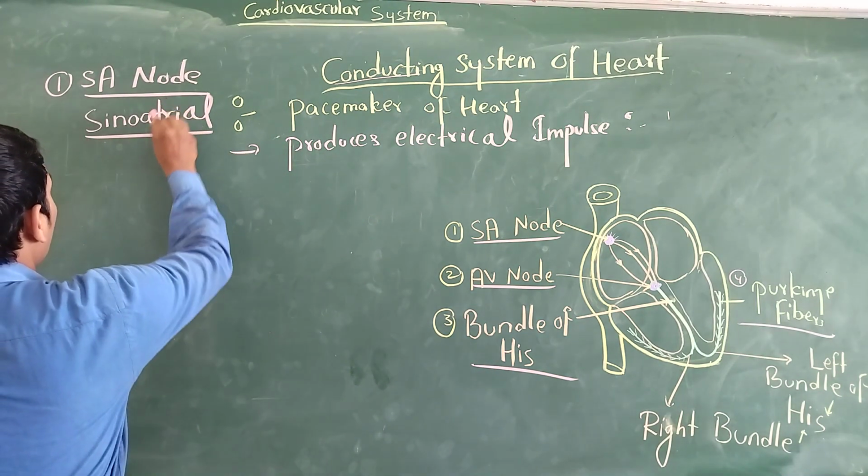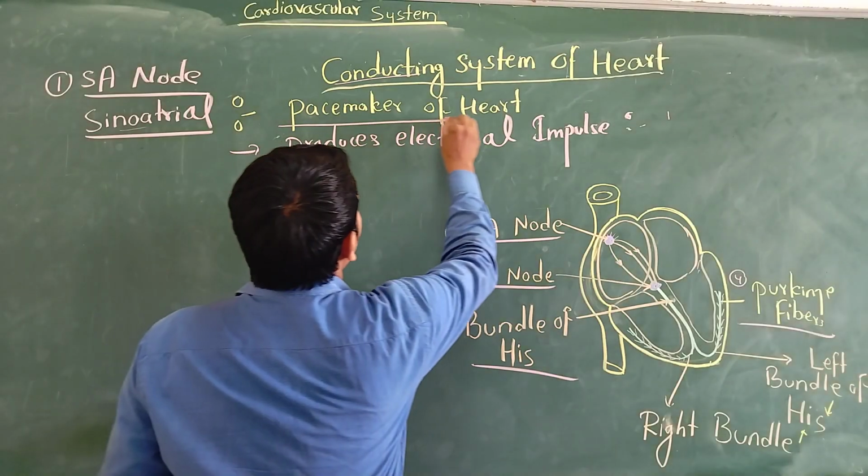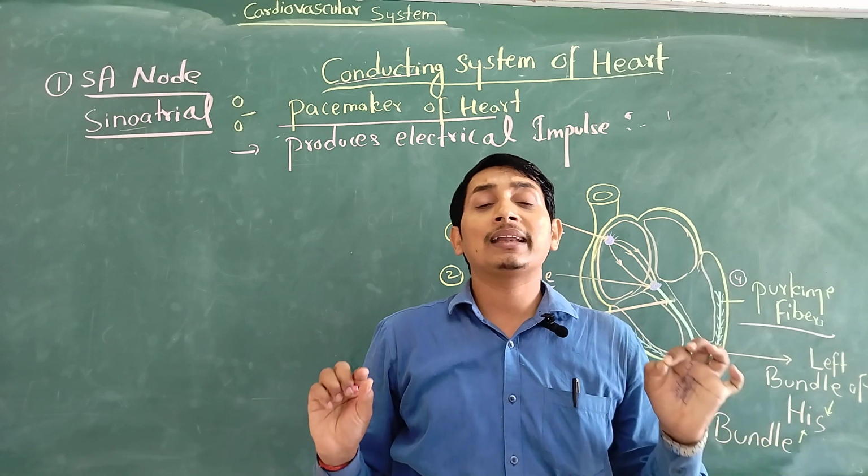The first one is called the SA node, known as the sinoatrial node. The sinoatrial node is also known as the pacemaker of the heart. What is called the pacemaker? Pacemaker means it maintains the rhythm of our heart.